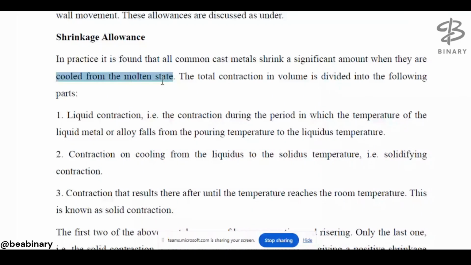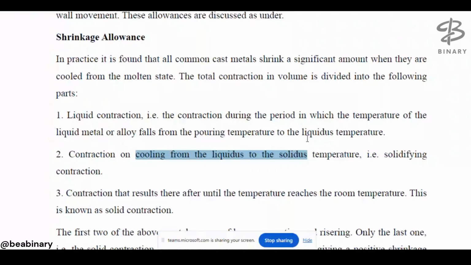Number one is liquid contraction, which takes place from the pouring temperature to the liquidus temperature. So somehow it shrinks at that time. After that, contraction takes place while cooling from liquidus to solidus.